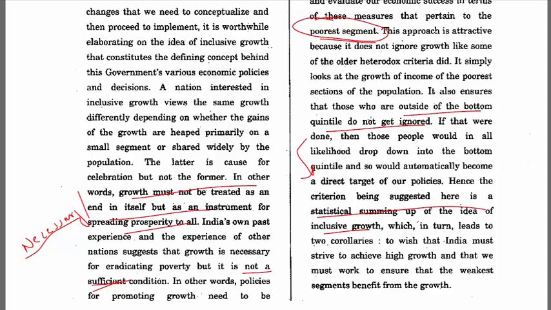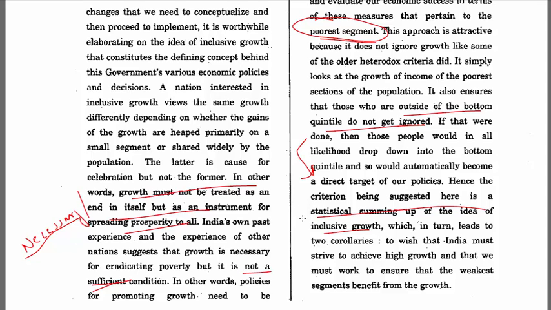It ensures that those who are outside the bottom quintile do not get ignored. If that were done, then those people would in all likelihood drop down to the bottom quintile and so would automatically become a direct target of our policies. So he's saying that, okay, let us say we focus only on the bottom 20, that is weavers. Now those people will move up and let us say the carpenters fall down. Again we will be measuring the income of the carpenters. So in that case, we will be targeting our policies towards them and hence they would improve.